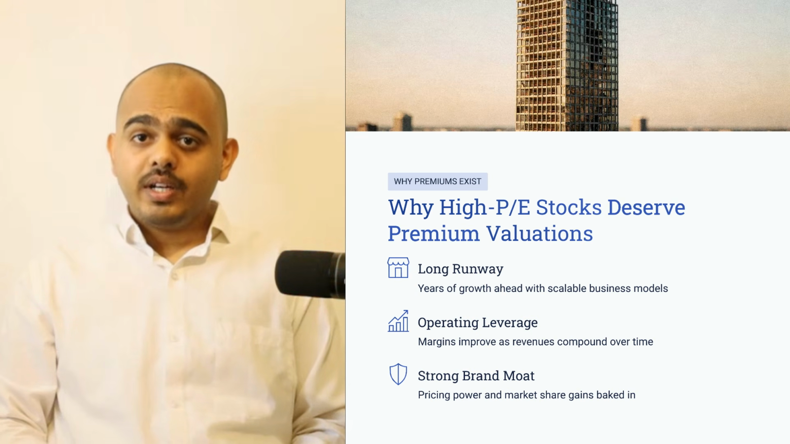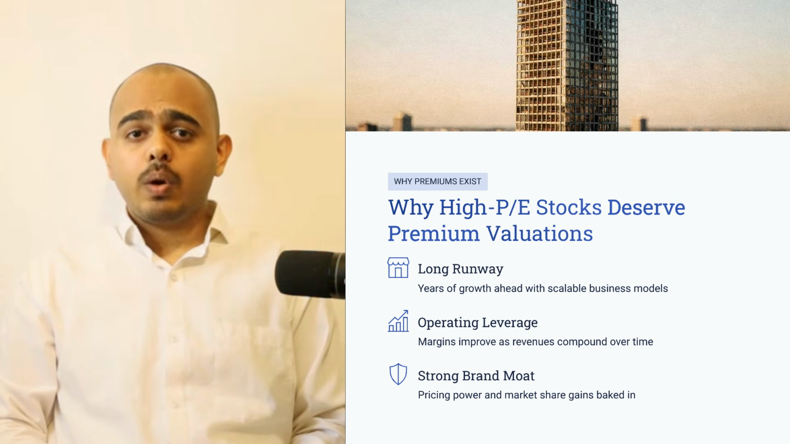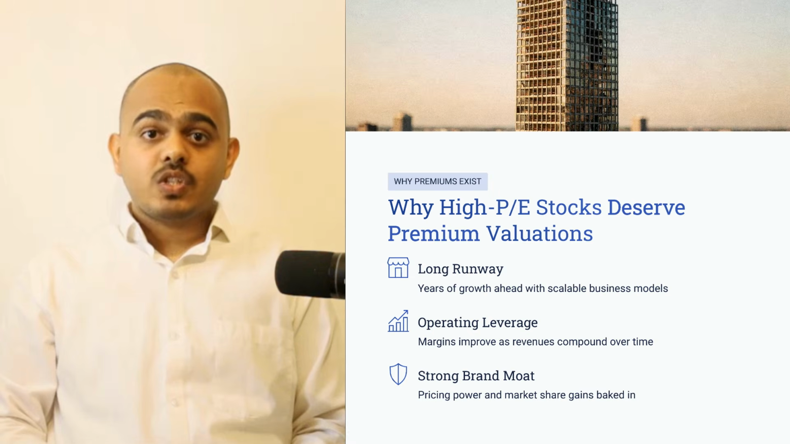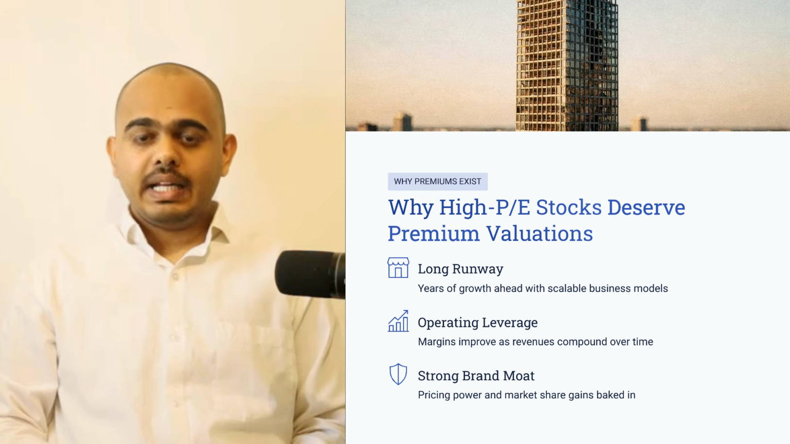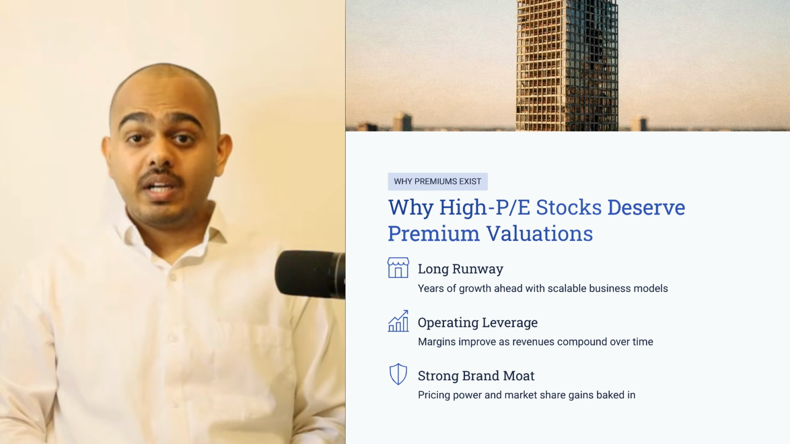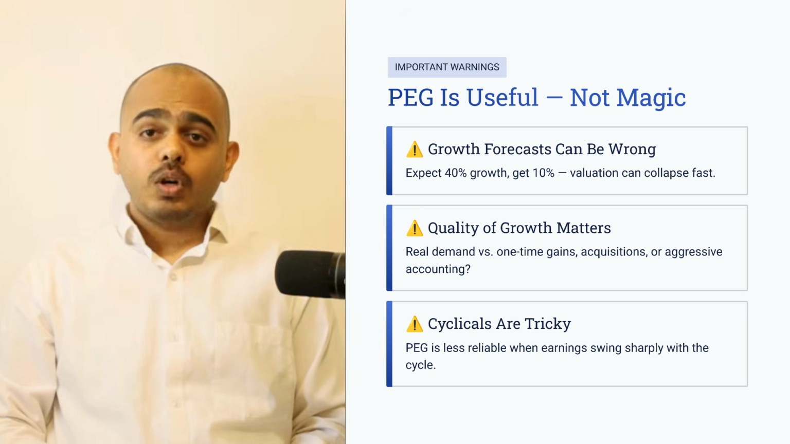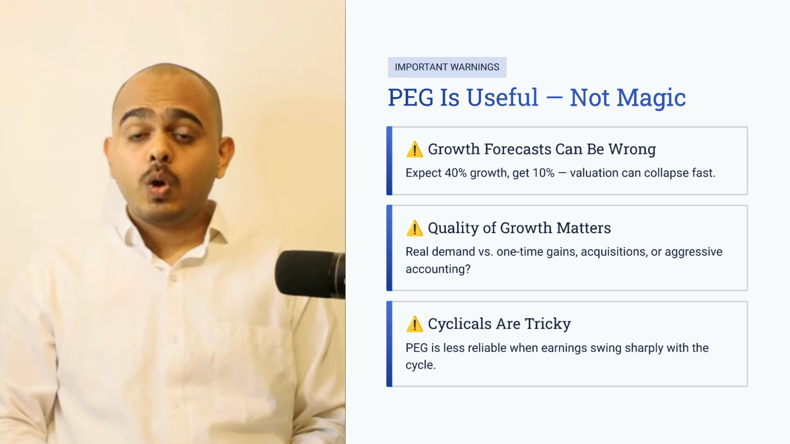Why do some quality retail, consumer platform, manufacturing, or niche leaders trade at premium PE for years? Because the market expects store expansion, market share gain, operating leverage, margin improvement, better cash flow, and sustained compounding. That future potential matters. Important warning: PEG ratio is useful but not magic.